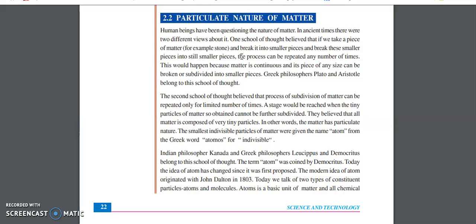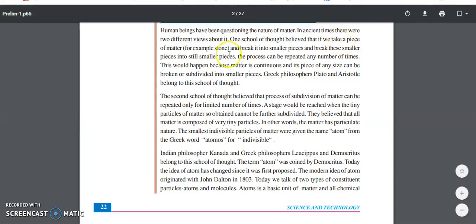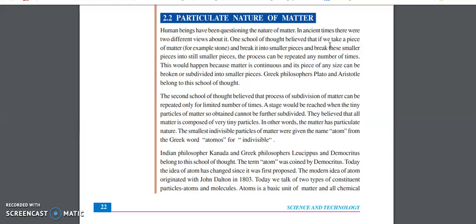One school of thought, one set of scientists, told that if we take a piece of matter, for example a stone, and break it into smaller pieces, and break these once again into further smaller pieces, the process can be repeated any number of times. It keeps on getting repeated continuously, and you will be getting smaller pieces of the same material.